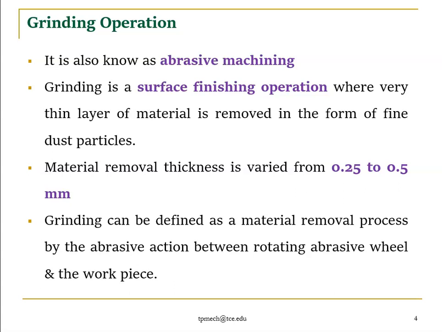Grinding is a surface finish operation where a very thin layer of metal is removed in the form of fine dust particles. The material removal thickness varies from 0.25 to 0.5 mm. At maximum we will remove material up to 0.5 mm. We cannot remove 2 mm or 3 mm, right? It is like a finishing process. If you use a lathe, you can remove material up to 2 mm, but with grinding, you cannot remove more than 0.5 mm.